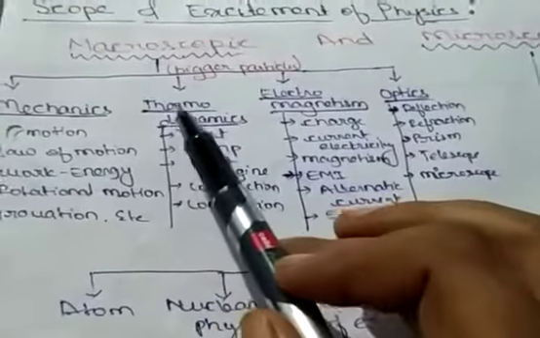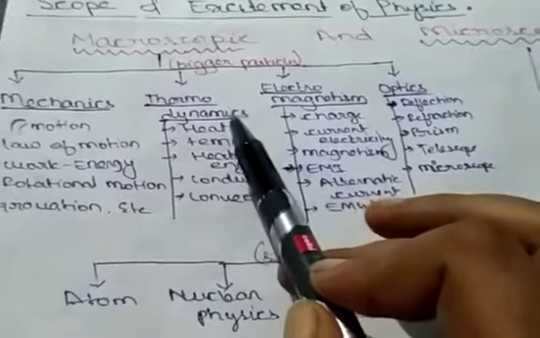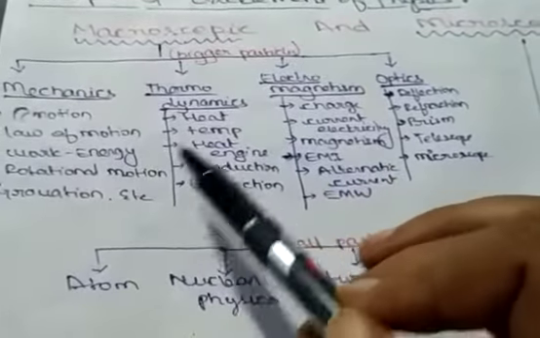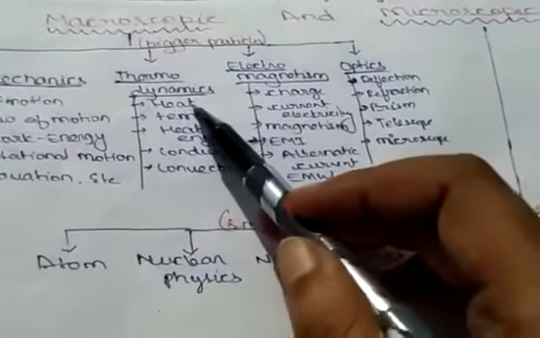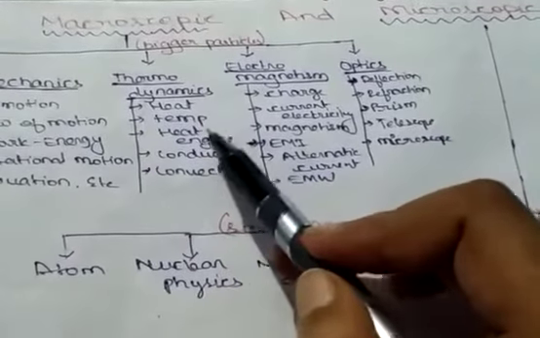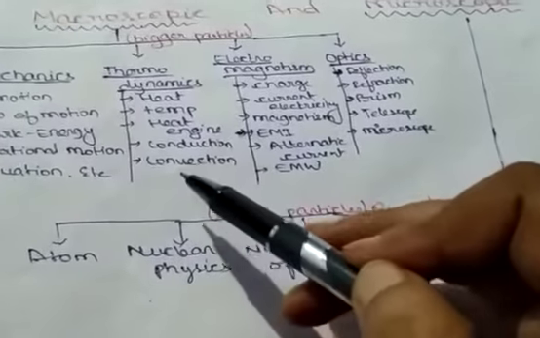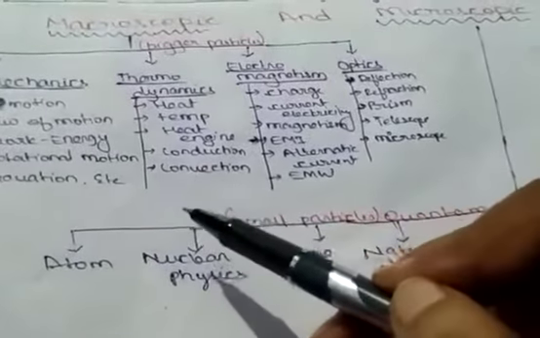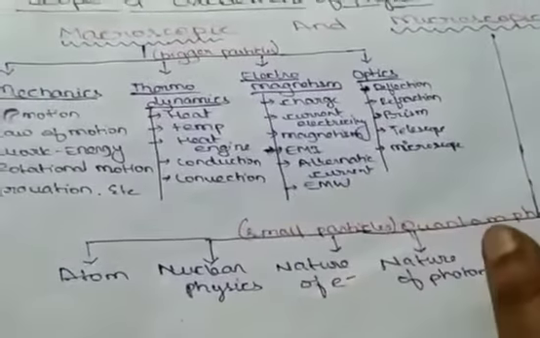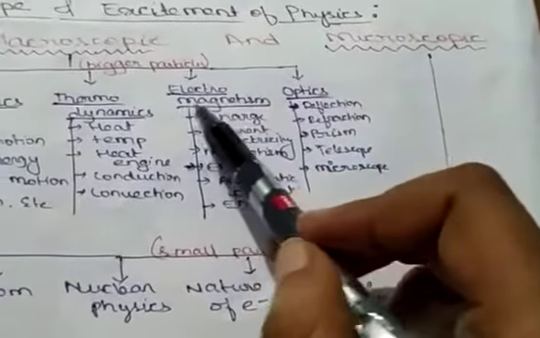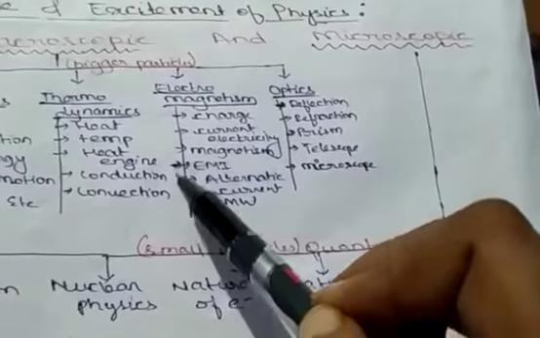Thermodynamics means what? Thermo means temperature and heat, and dynamics means in motion. When heat is in motion, that is heat flow. So we are going to study heat, temperature, heat engines, Carnot cycles, conduction, convection, radiation, and the thermodynamical laws, all in thermodynamics. Then the next part is electromagnetism.